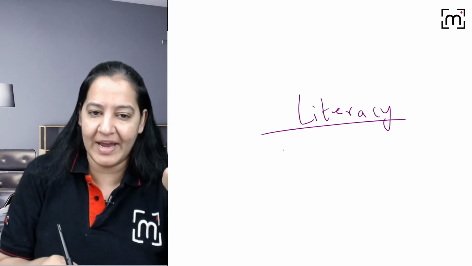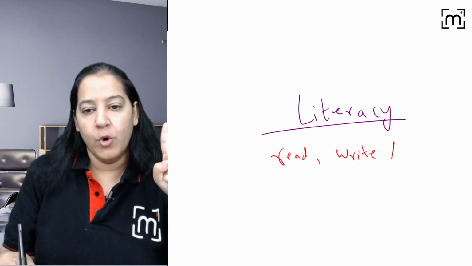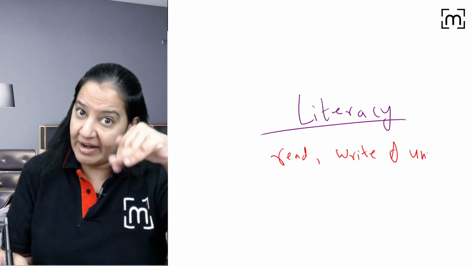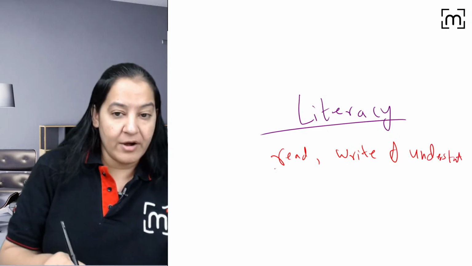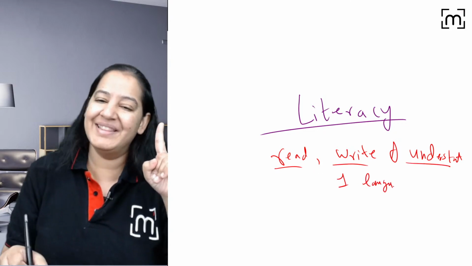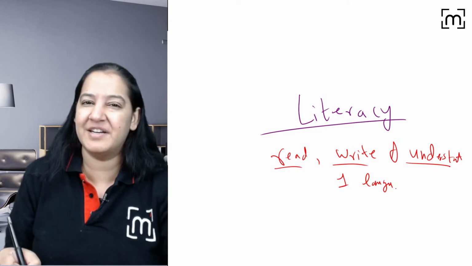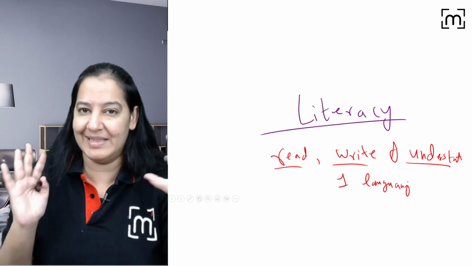Listen, the person who can read, who can write, and who can understand whatever he is reading or writing. So the person who can read, write and understand at least in one language. It can be Hindi, English, Marathi, Telugu, any. At least in one language. That person is known as literate.